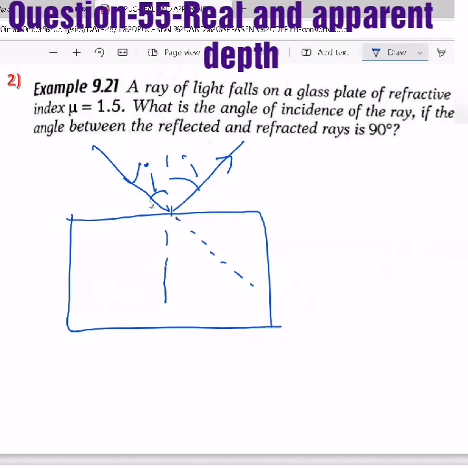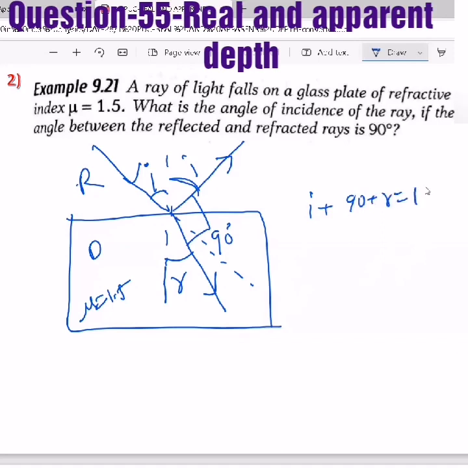Now mu is 1.5, that means this medium is denser and the other is rarer. The ray will bend such that the angle between these two rays is 90 degrees. This is the angle of refraction R. So I plus 90 plus R should be equal to 180 degrees.